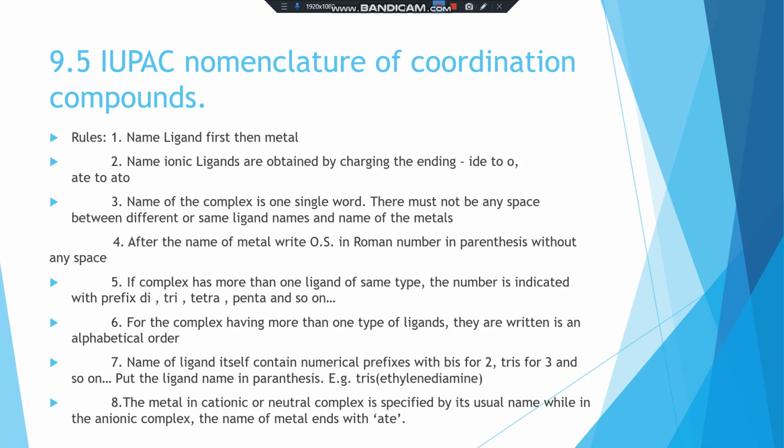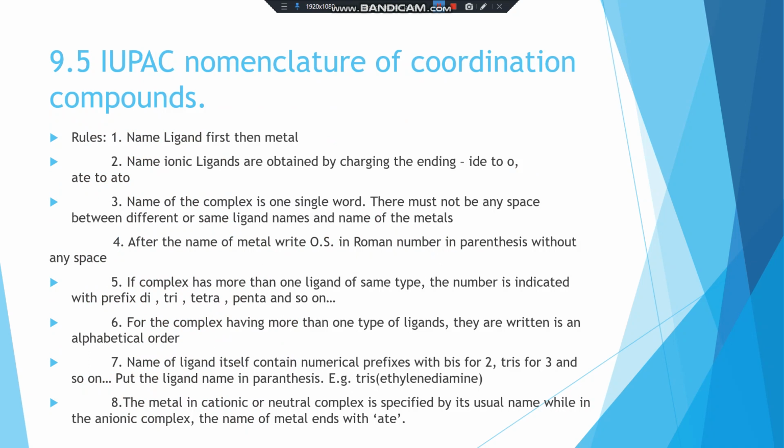Fourth rule: after the name of the metal, write its oxidation state as a Roman numeral in parentheses, that is, in brackets, without any space between the metal name and the parenthesis. Fifth rule: if the complex has more than one ligand of the same type, the number is indicated with the prefixes di, tri, tetra, penta, hexa and so on.